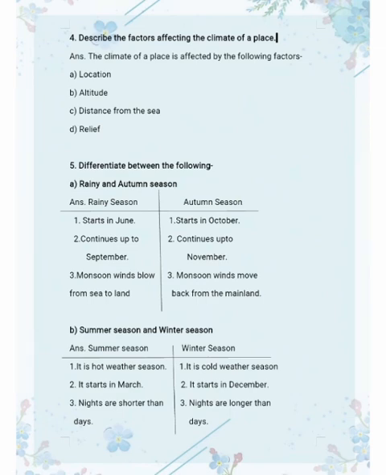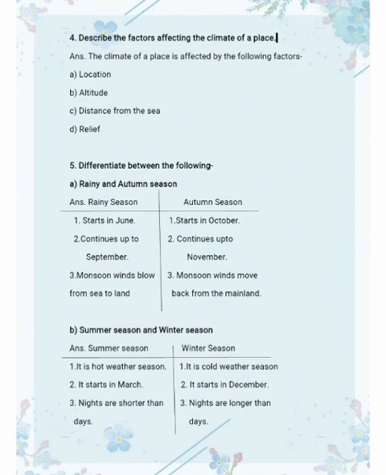Third one is distance from the sea. Distance from the sea also affects the climate of a place. The places located near the sea have moderate climate, means neither too cold nor too hot. This is because the sea breeze, the air which blows from sea to land, balances the climate of that place. So the places located near the sea have moderate climate. Thus distance from the sea affects the climate of a place.